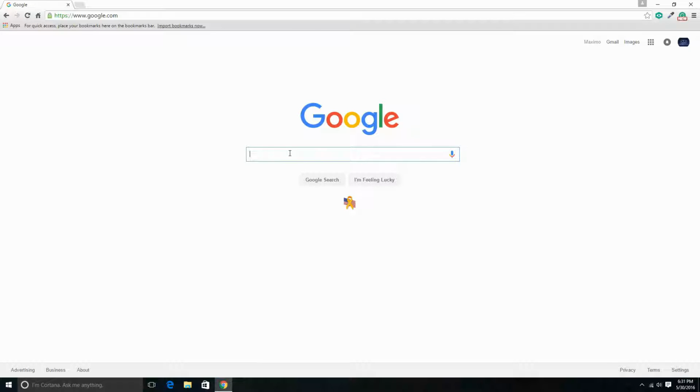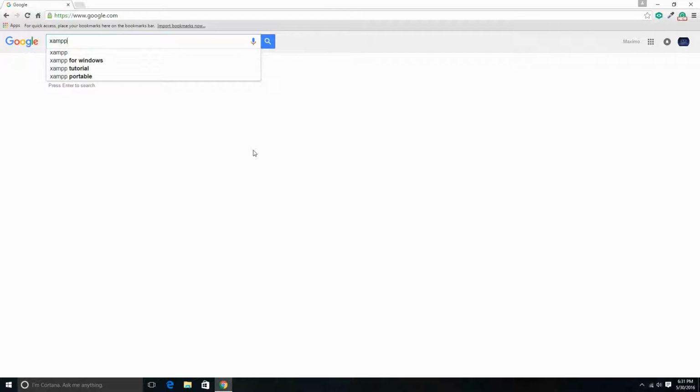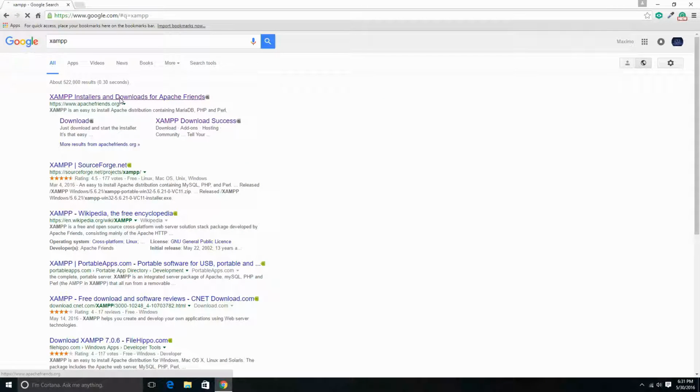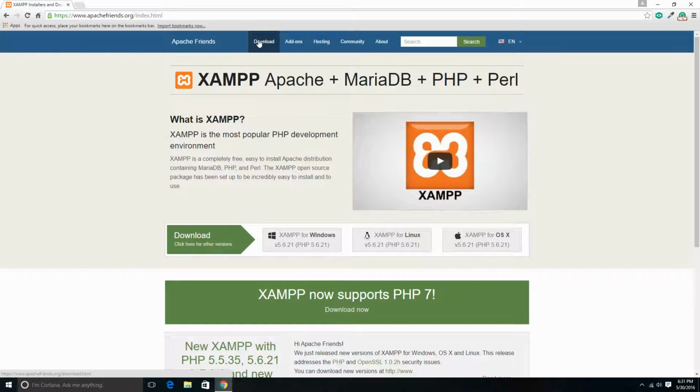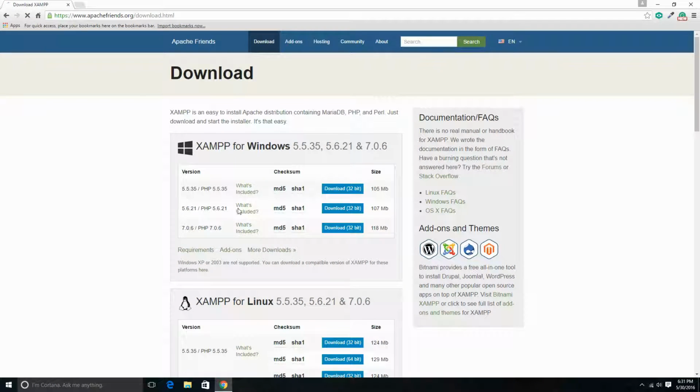So the first thing to do is just to go to Google, look for XAMPP. Click on downloads. Something I would recommend you to do is to download the latest edition, which is the one that comes with, as of right now, the latest edition is the 7, the one that comes with PHP 7. So download that one.